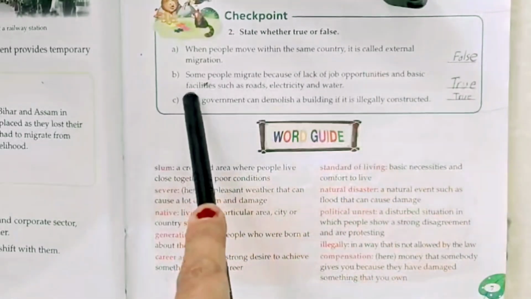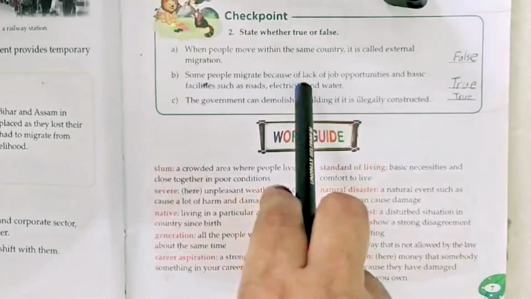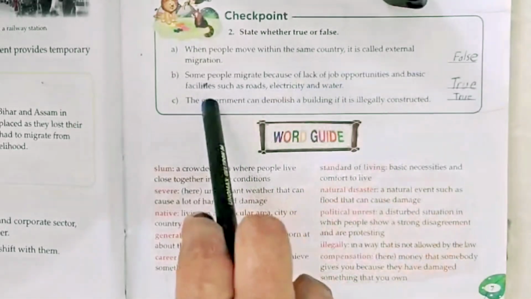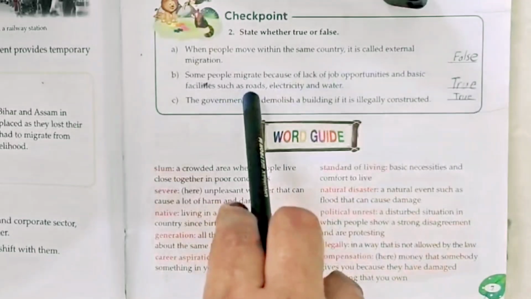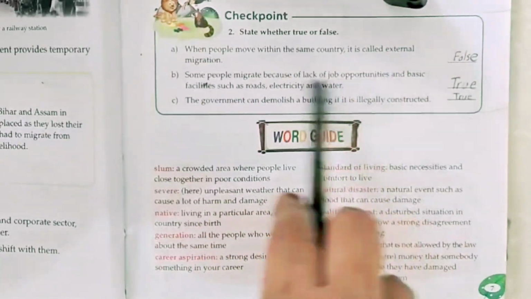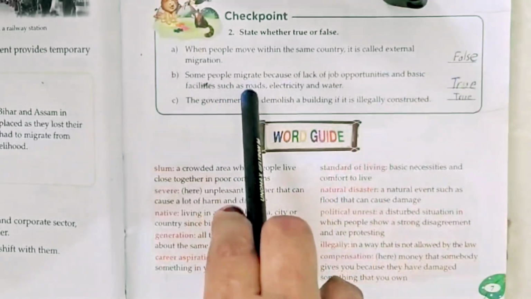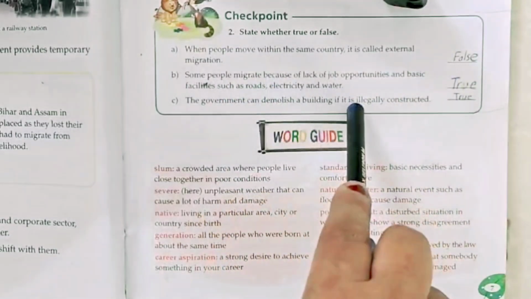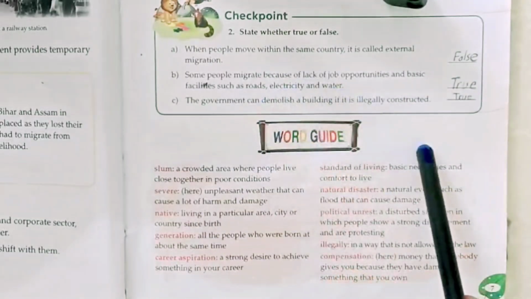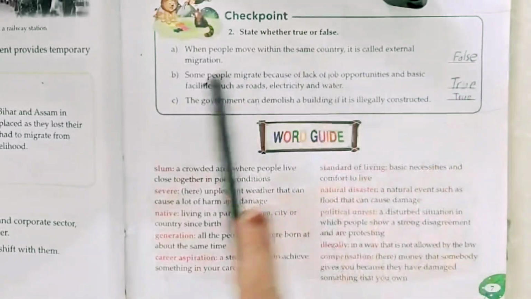Now next B. Some people migrate because of lack of job opportunities and basic facilities such as roads, electricity and water. Yes, this sentence is true because people migrate for better facilities, better opportunities. So the B is true.